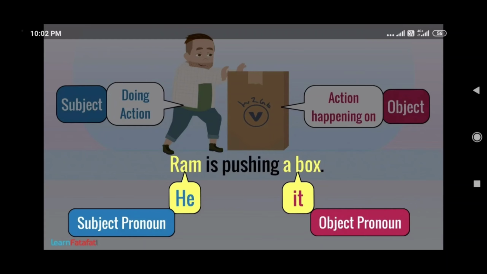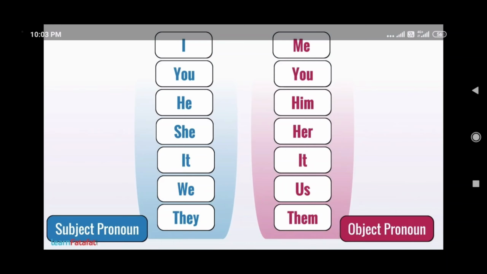Okay, let's use pronoun instead of noun. So see, Ram is a noun, so what pronoun will we use in place of Ram? He. In the same manner, for a box we will use it. So children, he is a subject pronoun and it is an object pronoun. See children, this is a list of subject pronouns and the object pronouns we use for a particular subject. Okay, so you can see this and learn this.